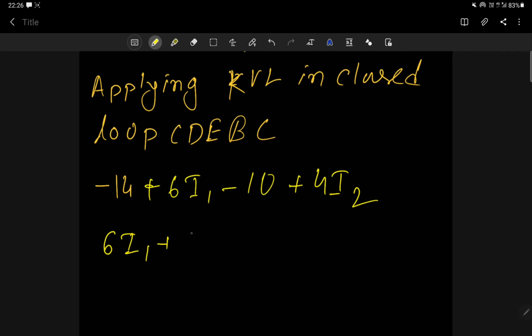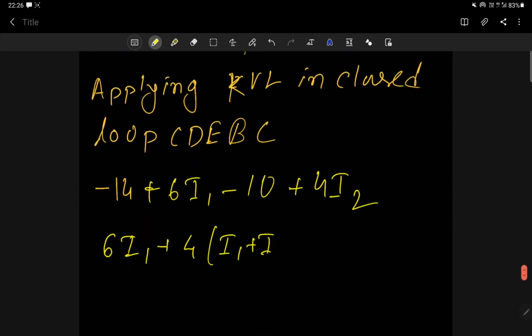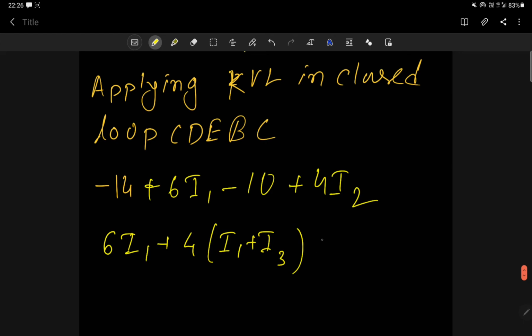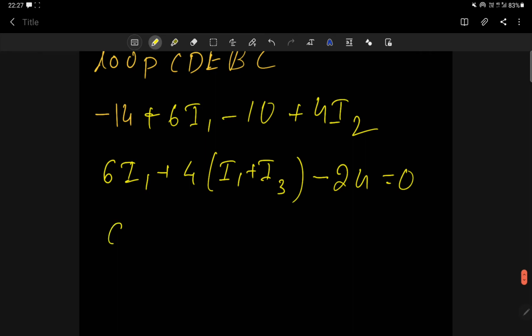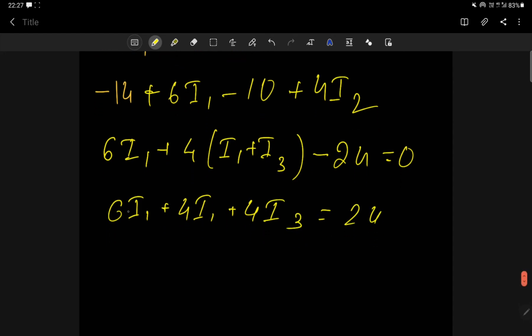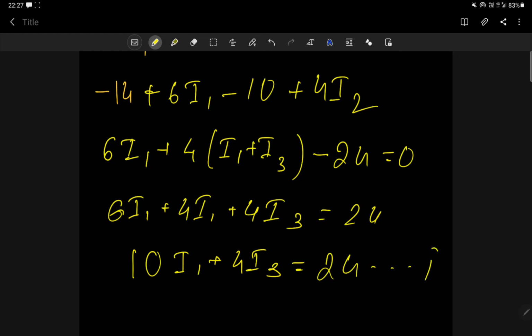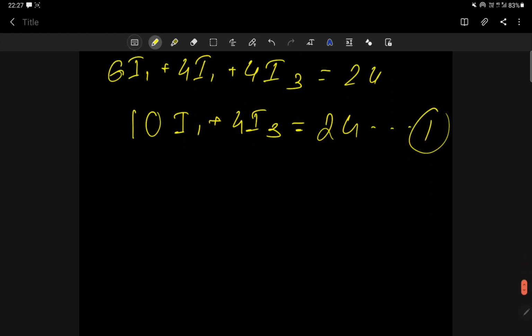Now in place of I2, what can I write? I2 is equal to I1 plus I3 according to our equation number 1. So I will write I1 plus I3. Minus 14 minus 10, that means minus 24 is equal to 0. So 6 I1 plus 4 I1 plus 4 I3 is equal to 24, or 6 plus 4, that means 10 I1 plus 4 I3 is equal to 24. So this is our equation number 1, correct.